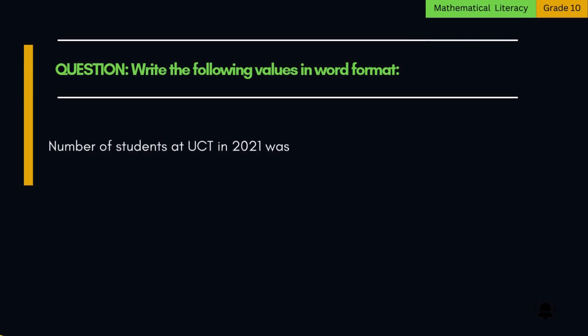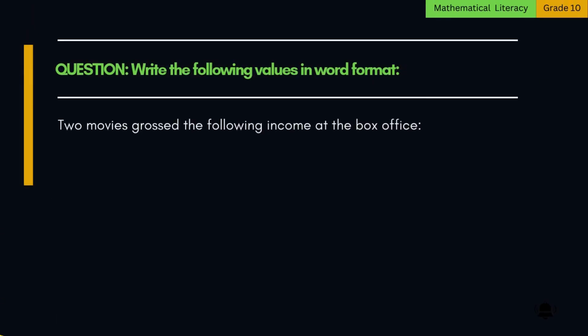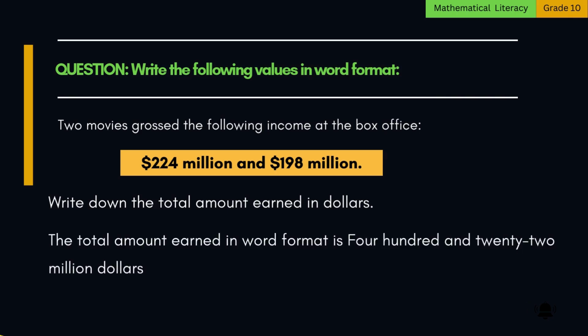5,926,668. 3. Number of students at UCT in 2021 was 1,000. The word format of the above value is 28,703. 4. Two movies grossed the following income at the box office. Write down the total amount earned in dollars. The total amount earned in word format is $422 million.